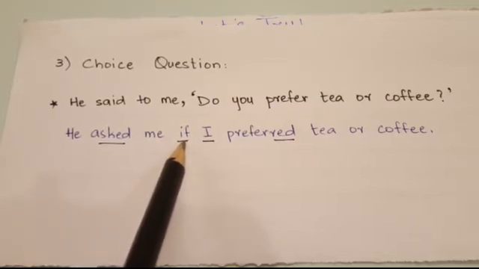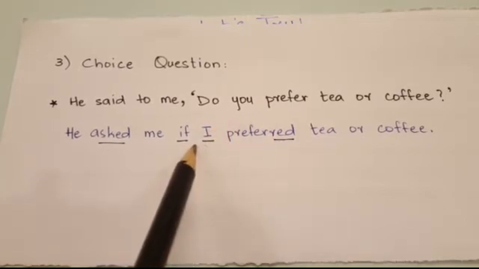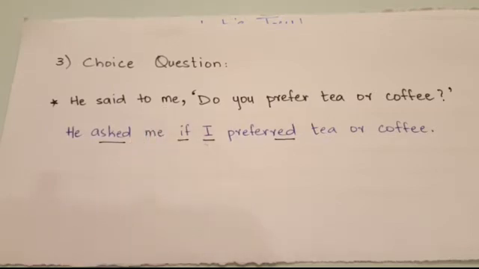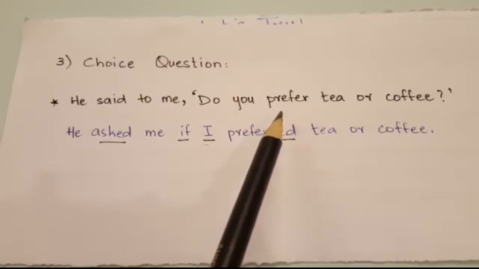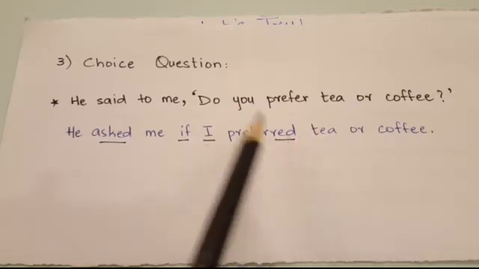That's correct. Now again, the pronoun has been changed. Above it was you. Here we have changed it into I because he said to me. Now they are talking about me, so I'm going to change it into I. Here the verb was in present tense, prefer. Here I have brought it into past tense. Tea or coffee remains the same.